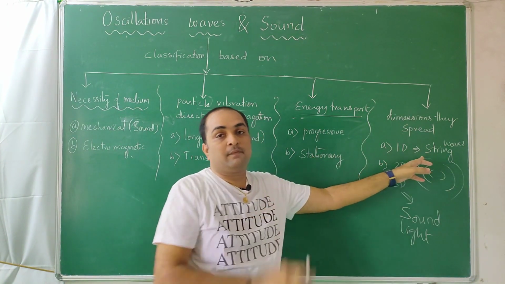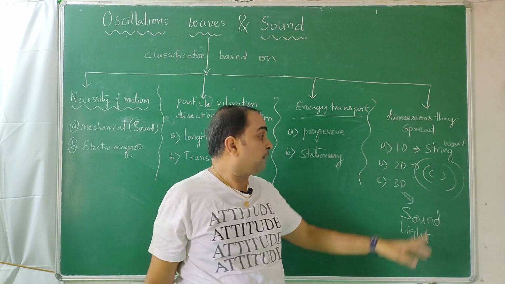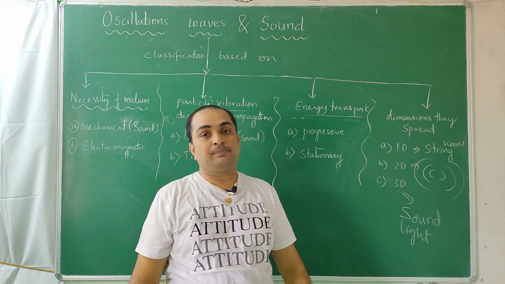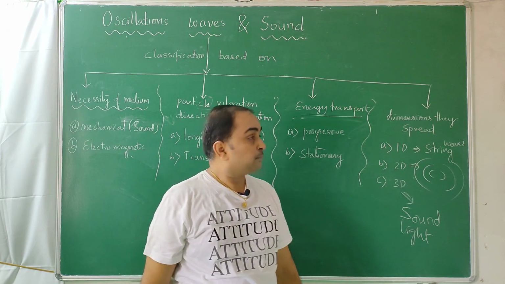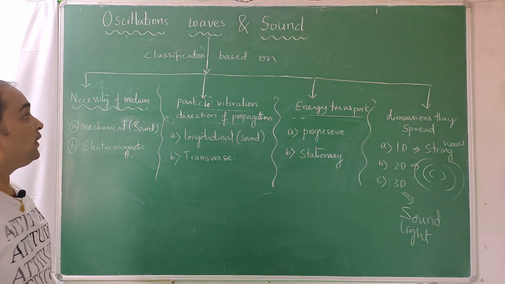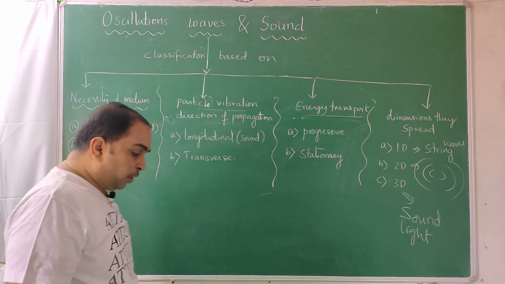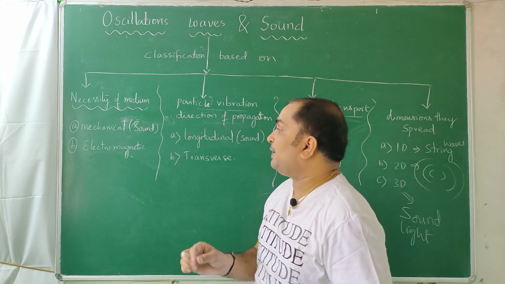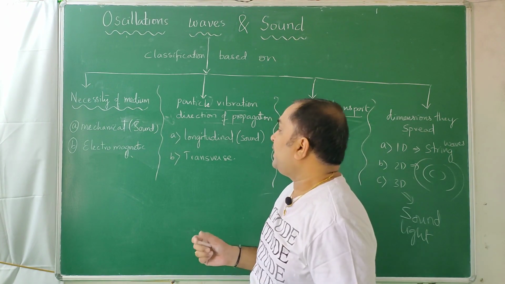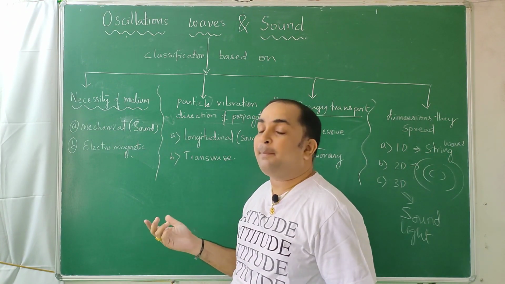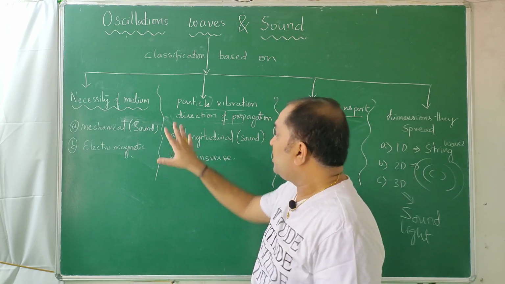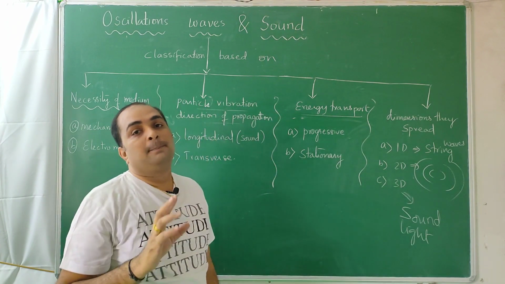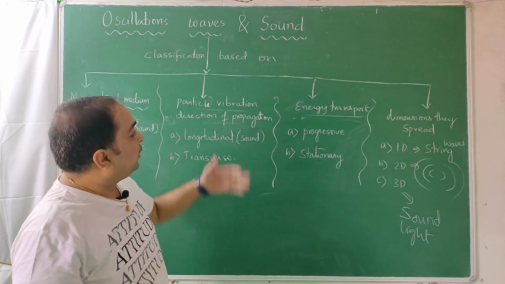So in a string, we call it a wave. On the surface of water, we call it a ripple. In 3 dimensions, we call it a wave front. So this is about the classification of waves. It's not important for solving problems, but what actually happens is that suddenly something comes in between in our screenplay of teaching, and I need to explain it, and students don't feel happy if we suddenly deviate from the path. So this is to be known, to be understood a little, but as per the requirement we will go into details of it.